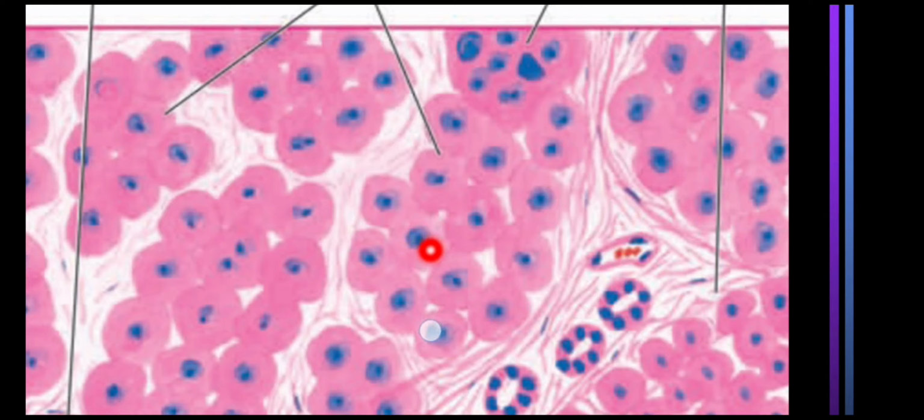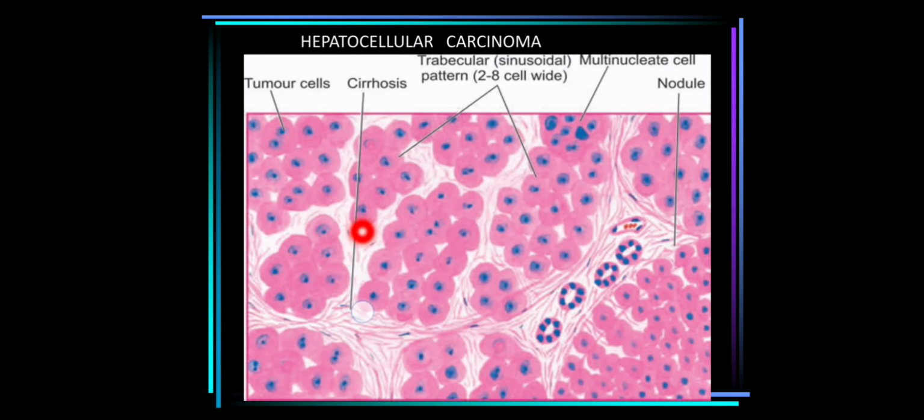So that's why the name vesicular was given, and there will be prominent nucleoli, and varying sizes as well as shapes. So nuclear pleomorphism will be there, and the cytoplasm is mostly granular eosinophilic and becomes increasingly basophilic if the malignancy is of a higher grade. Sometimes we can also see bizarre giant cell formation, and we can see these cells arising from a cirrhotic nodule,